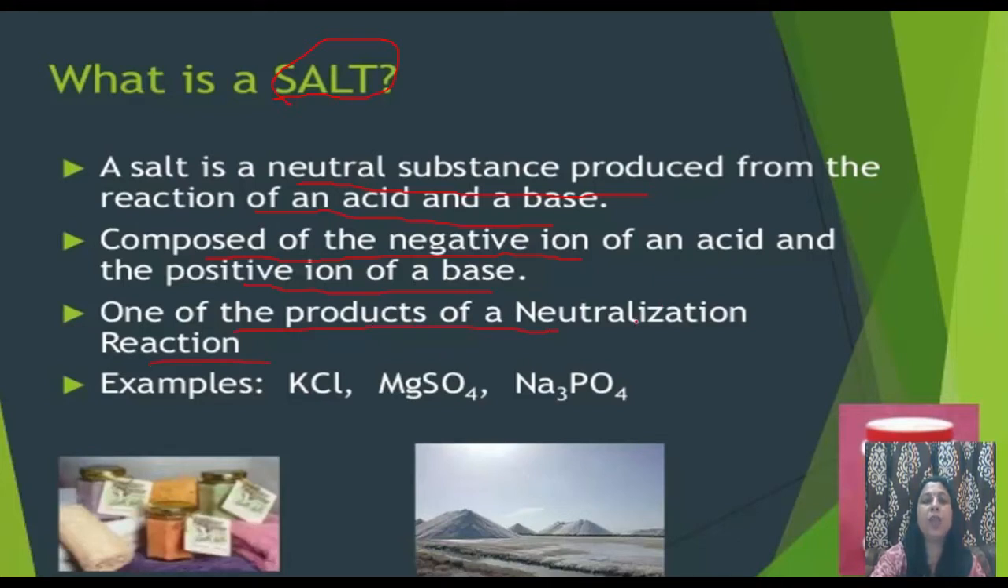As we know, in a neutralization reaction, the products formed are water and salt, or you can say salt and water. It is one of the products. And examples of some salts are potassium chloride, magnesium sulfate, and sodium phosphate.